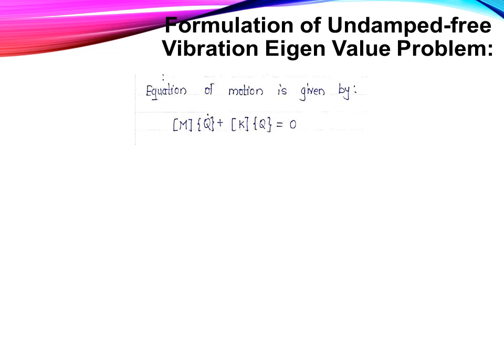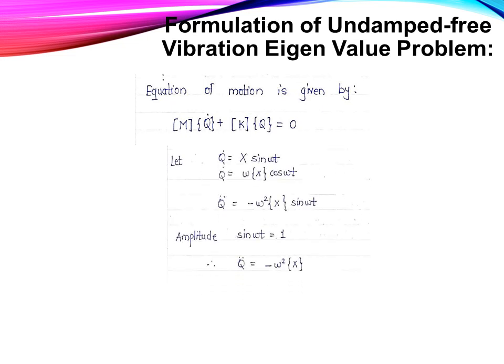Here Q represents displacement, where Q is equal to x sin omega t, Q dot represents omega x cos omega t, and Q double dot represents minus omega square x into sin omega t, that is the acceleration.